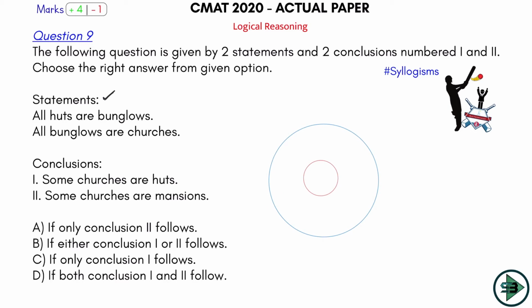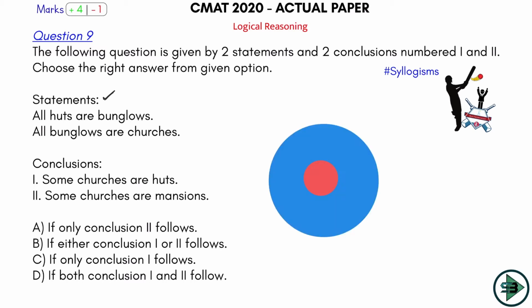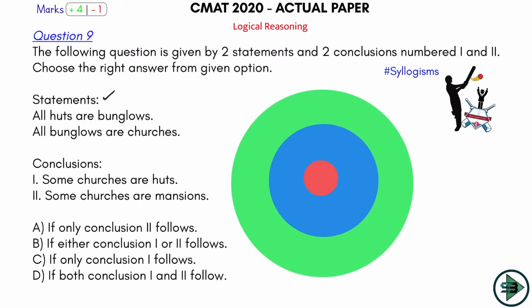So let me put the color here as well for your better understanding. All red are blue, which means all huts are bungalows. What after that? All bungalows are churches. So let's put a green color here. This green color is representing churches. And what is being said? All blue are green. So all red are blue, all blue are green. In terms of the problem that is being given, all huts (red) are bungalows (blue), and all bungalows (blue) are churches (green).